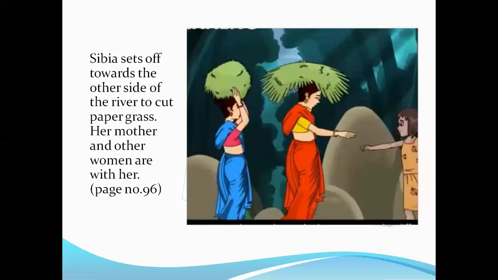All right. Now, in page number 96, here we find Sibia helping her mother in her daily chores, cutting the paper grass, all right, which they actually cut from the forest and take to the owner, and from where it is dispatched to the paper mills. The women often toiled all day at this work. They would work all day, all right? And what would the agent do? He would just sit on silk cushions smoking a hookah, all right?